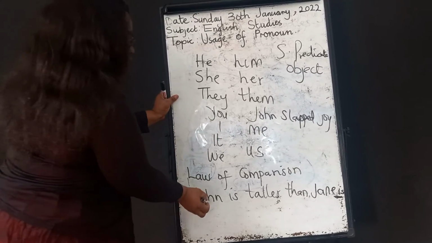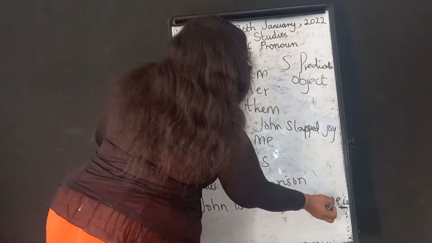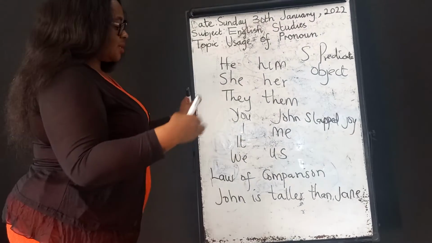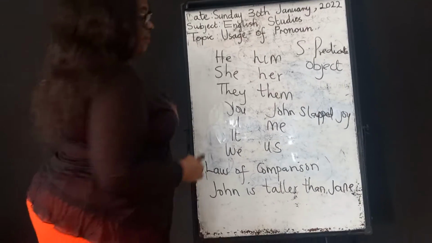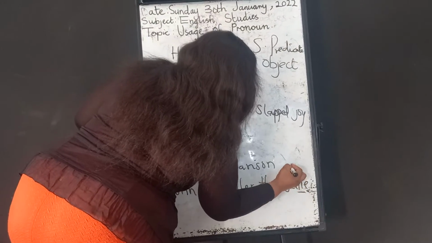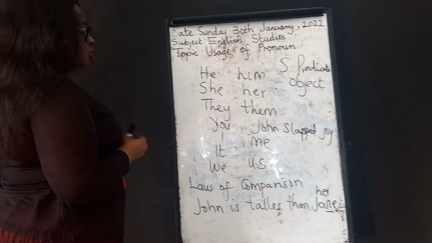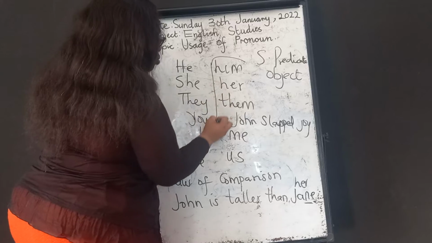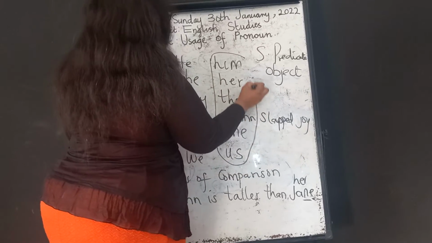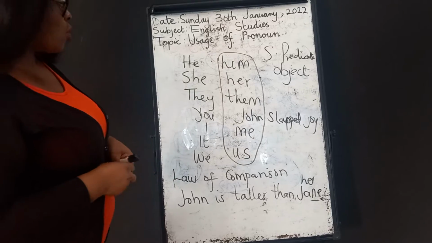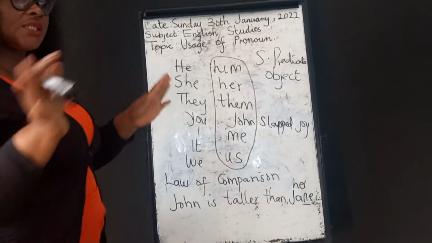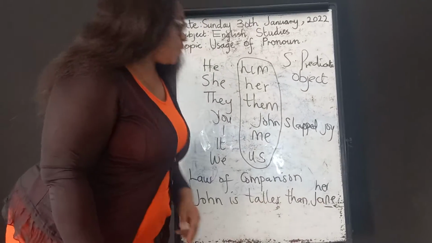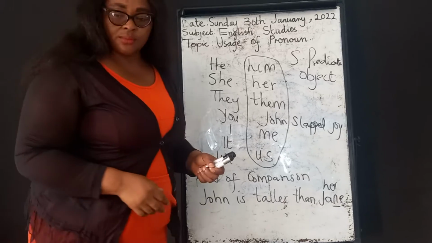So that takes us to, he is taller than she is. But by the time they remove this is here, the she will sound somehow awkward. You now make a jest of yourself and put her instead of she. So in the comparison, the law of comparison went to court with object pronoun, and comparison won. So anywhere you say comparison, object pronoun, don't go around it. So he is taller than she, that's the first comparison.